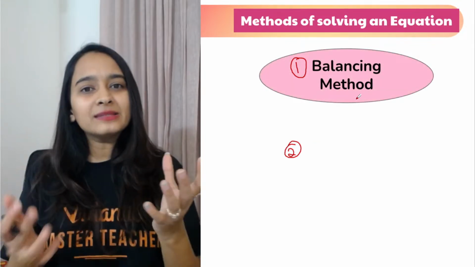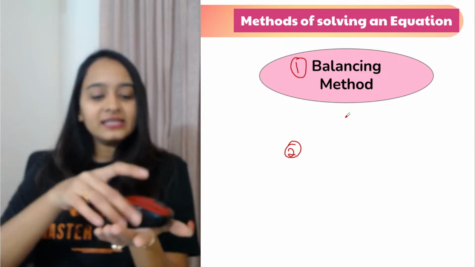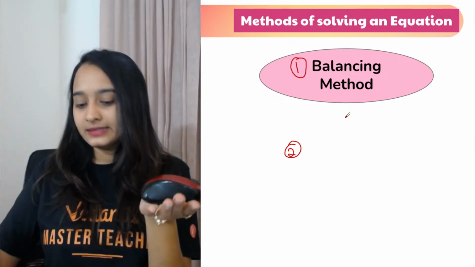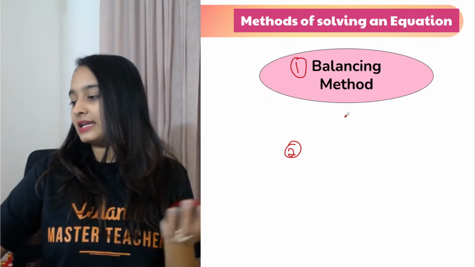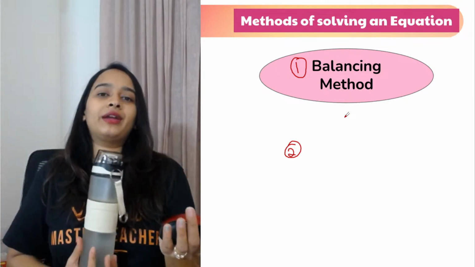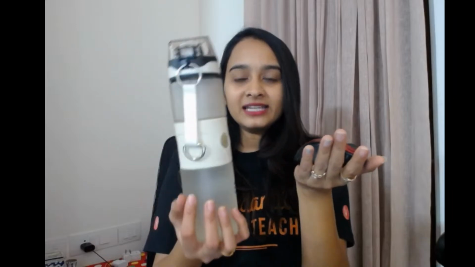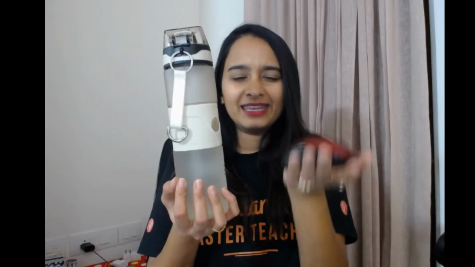Now, what does balance mean? If I take a mouse in my left hand and my bottle, oh God, so heavy, in my right hand, you know that the weight of the mouse is very light, but the bottle is heavy, right? So what is happening? There is an imbalance.